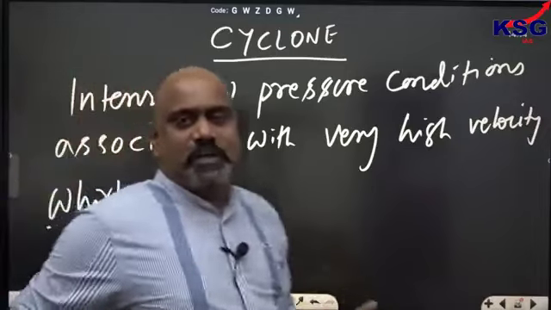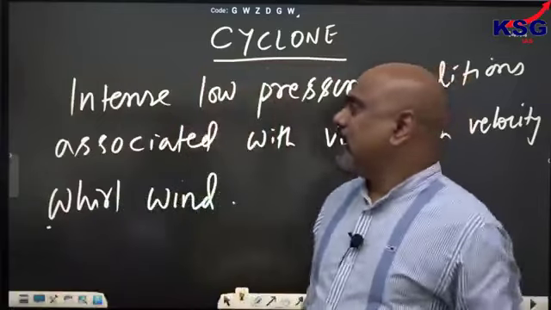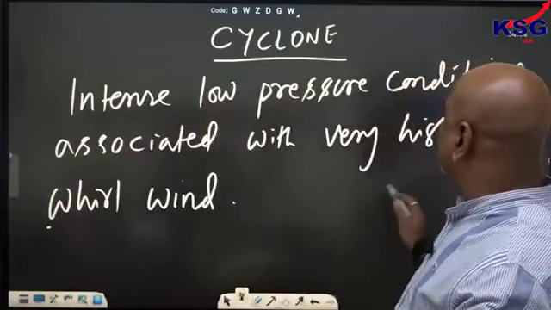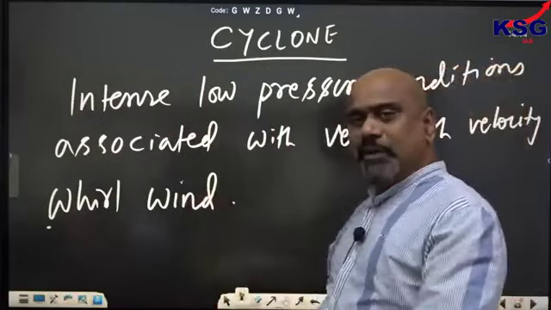Intense low pressure conditions associated with a very high velocity whirlwind, I mean twisting wind.